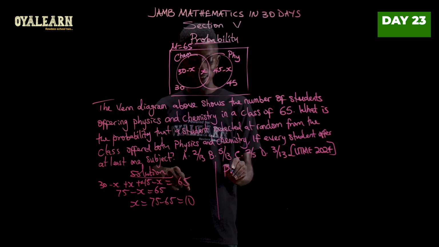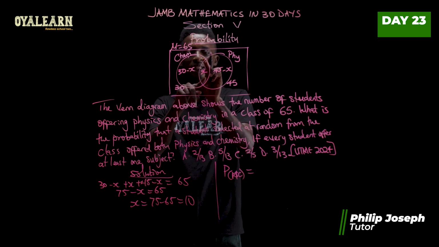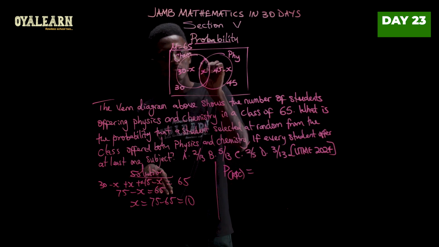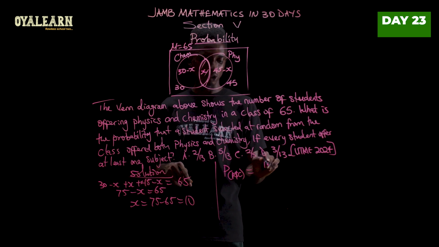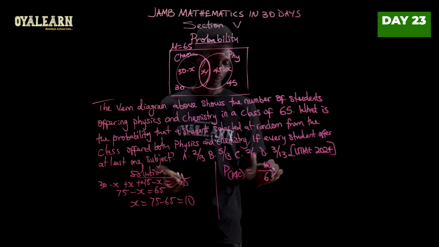So probability of physics and chemistry. Now, that is, if we pick a student, the student will be within this shaded portion here. That is x. Expected outcome is x, which is 10, over total outcome, which is 65.